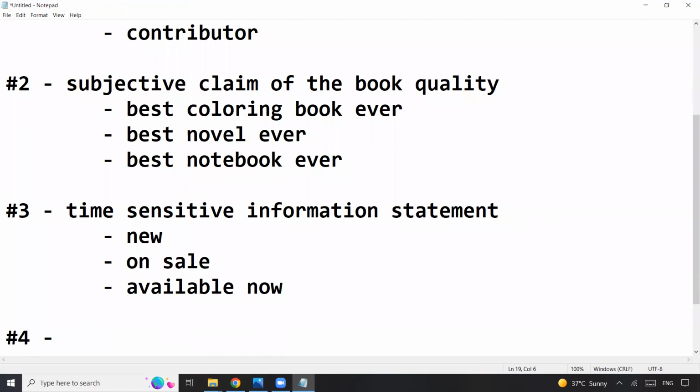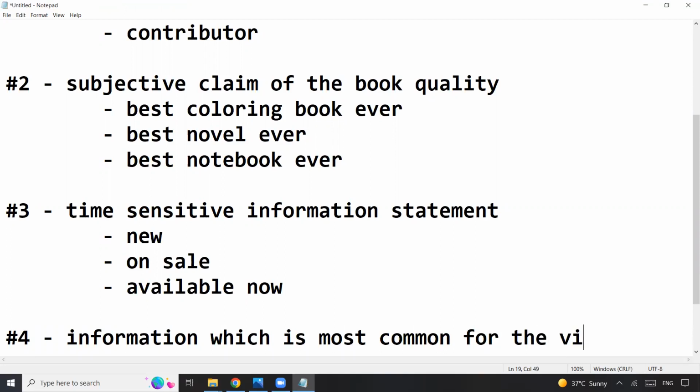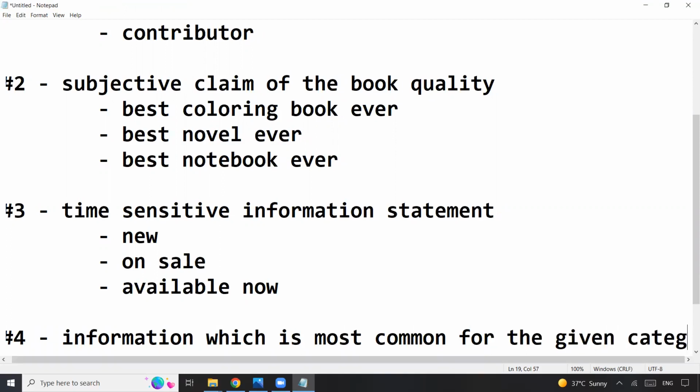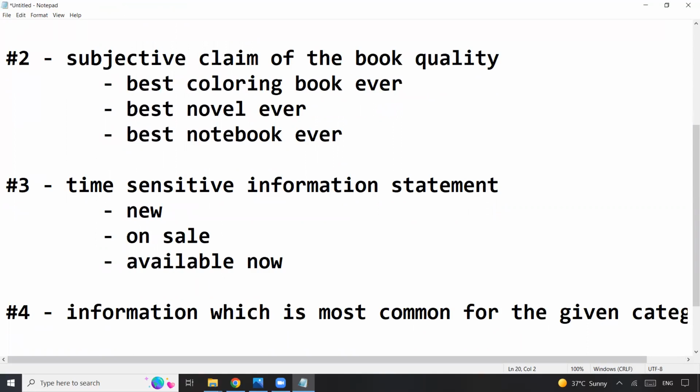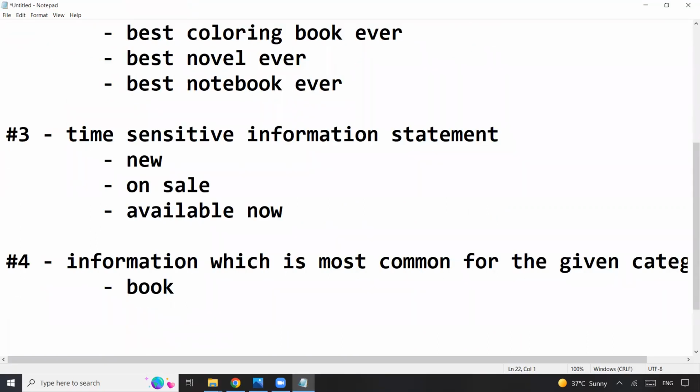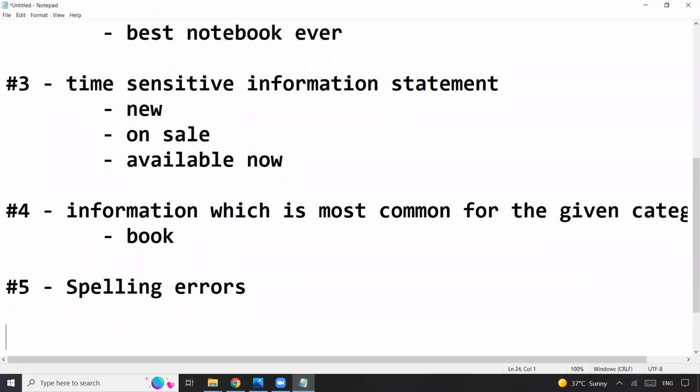Now let's take a look at number four. We should also try to avoid information which is most common to the given category. When you're uploading a book, you should try to avoid saying that it's a book. So don't ever include that when you are filling in those 7 keywords. Now, number five is the most important one. Don't make spelling errors when you are filling in those 7 keyword boxes.